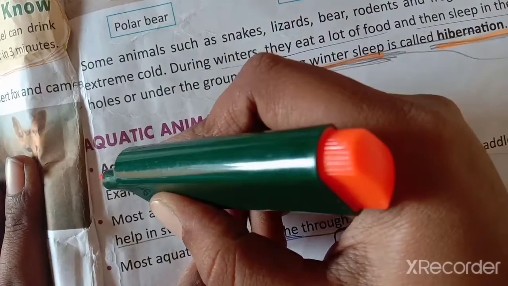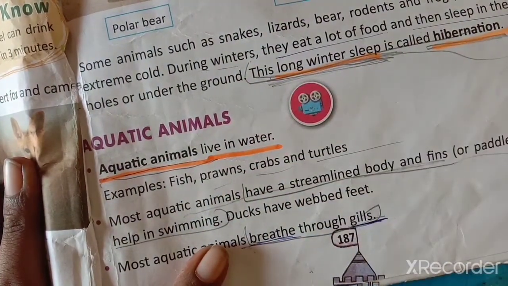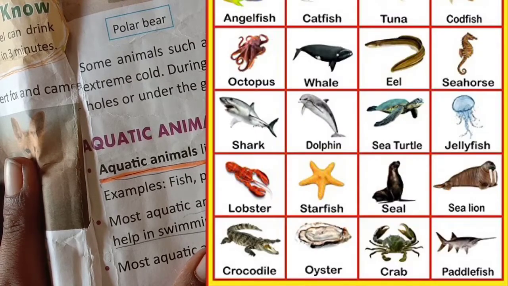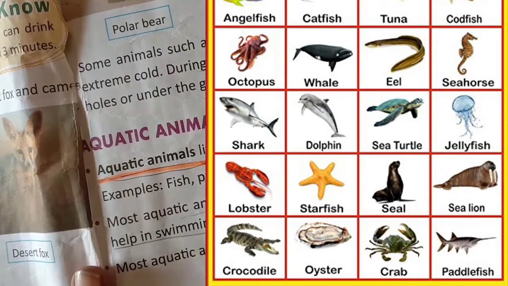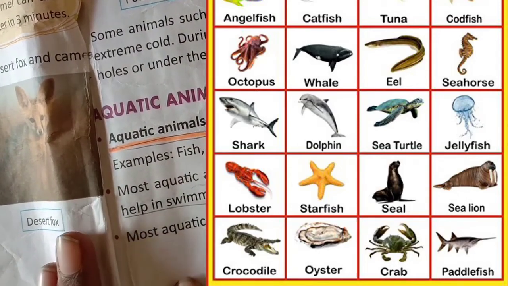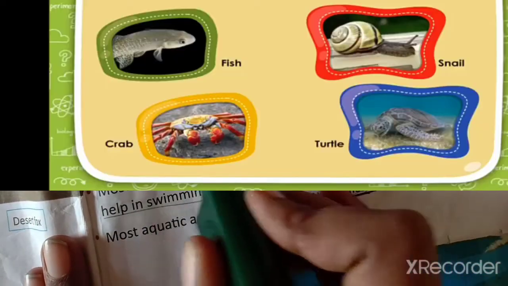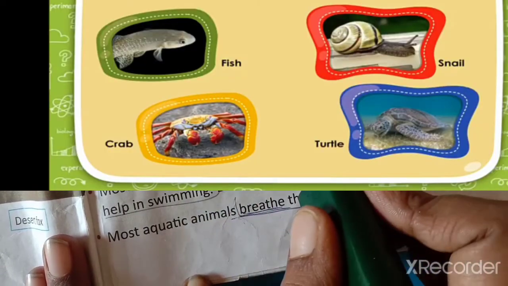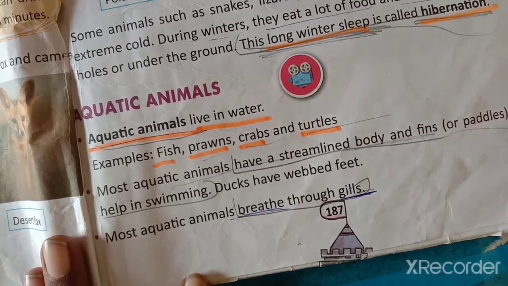Aquatic animals are the animals which live in the water. In the last class we saw the territorial animals which live on land. In this one we are seeing those which live in the water. Examples: fish, prawns, crabs, tortoise, and many more which live in the water.